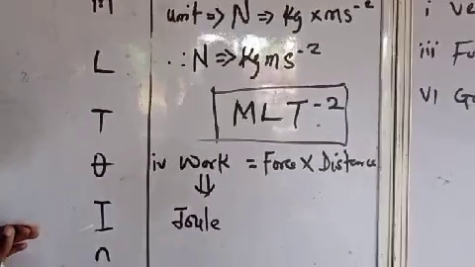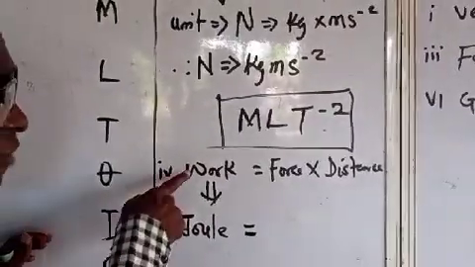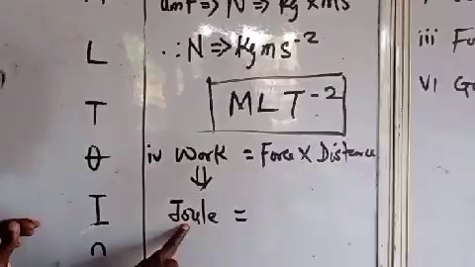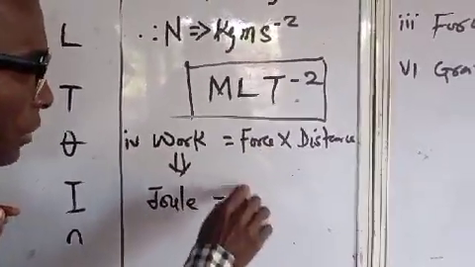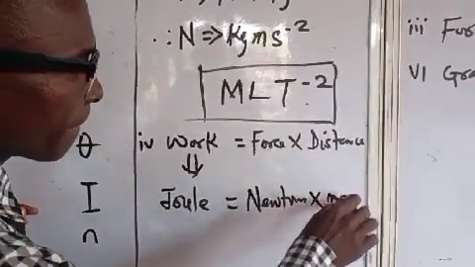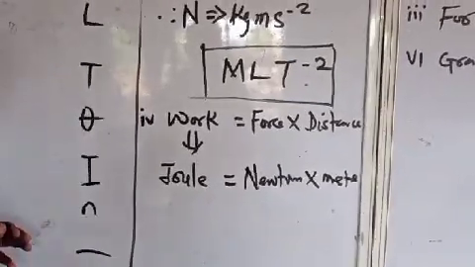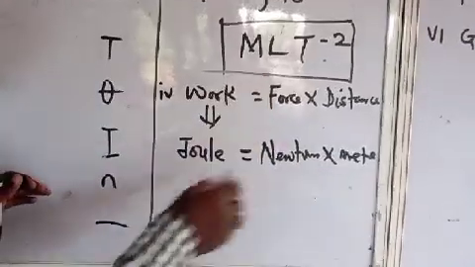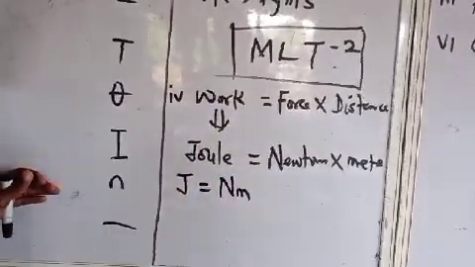So if work is force times distance and joule is the unit of work, then force becomes Newton times meter. We now say that joule is Newton meter.